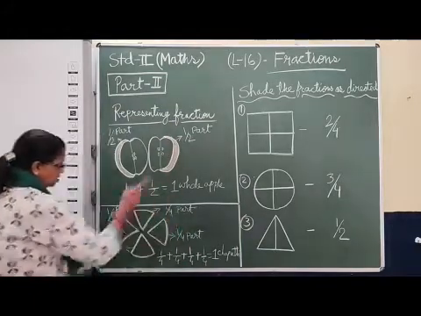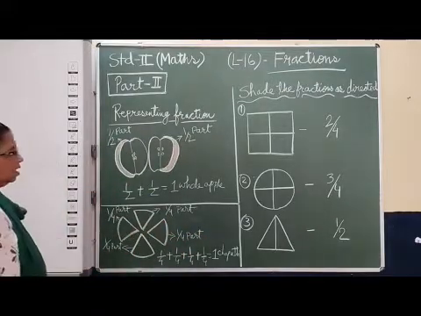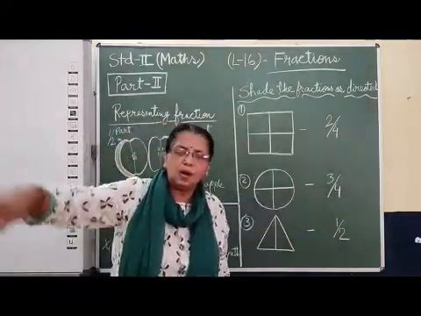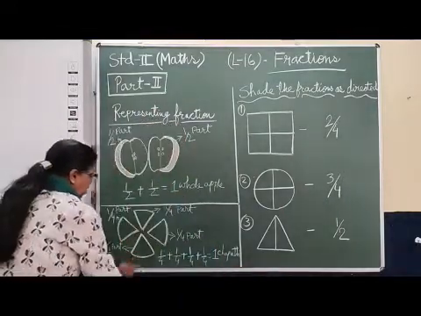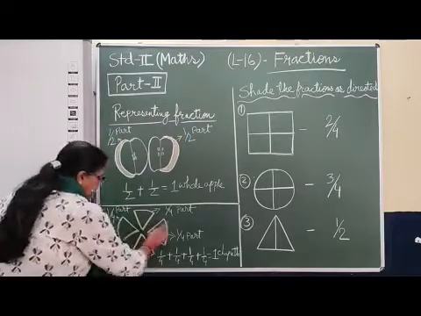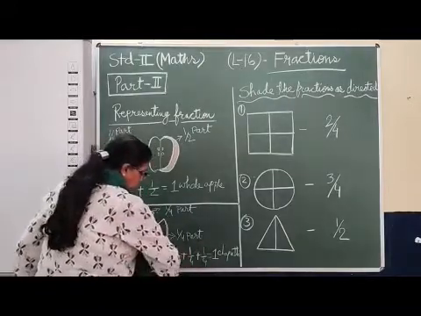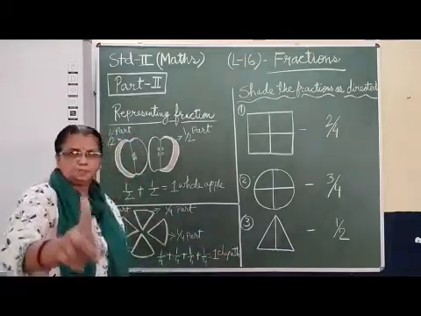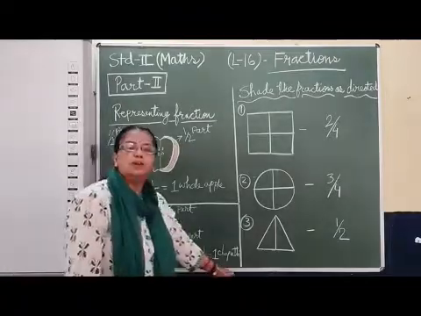This is 1/4 part, this is 1/4 part, and the last one is also 1/4 part. Now if we join all these four parts together, it becomes one whole chapati, isn't it? So in the fraction, how will we write? 1/4 plus 1/4 plus 1/4 plus 1/4. If we take these four parts together, it will become one whole chapati. 1/4 plus 1/4 plus 1/4 plus 1/4 equals one whole chapati.